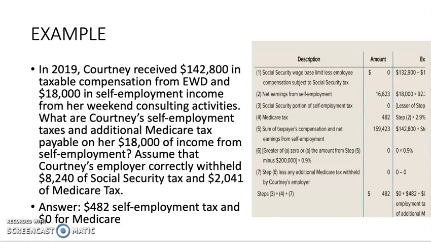And by doing all this, you arrive at $482, which is taking step 3, the Social Security portion, plus 4, the Medicare portion, and then step 7, less any additional taxes withheld. Since there was nothing withheld, that answer would be 0. And I'm sorry that part of the screenshot here cut off. It just did not fit quite on the slide, but I think everyone can see what's going on.